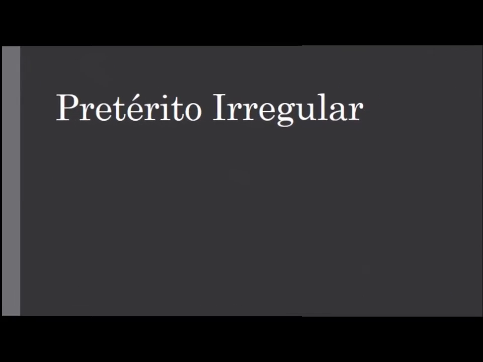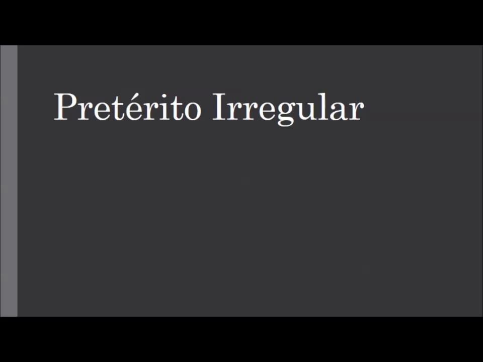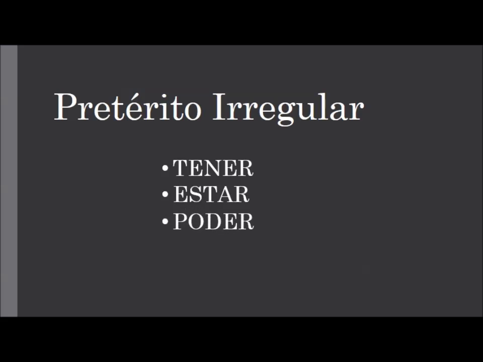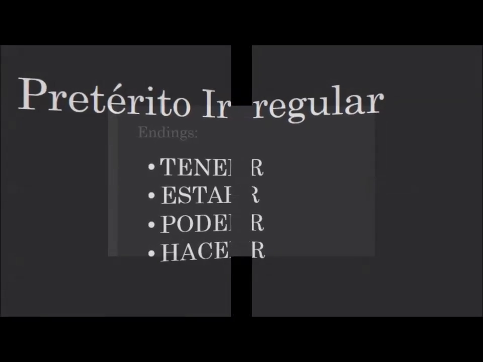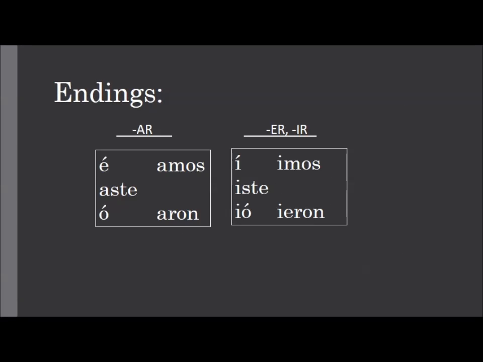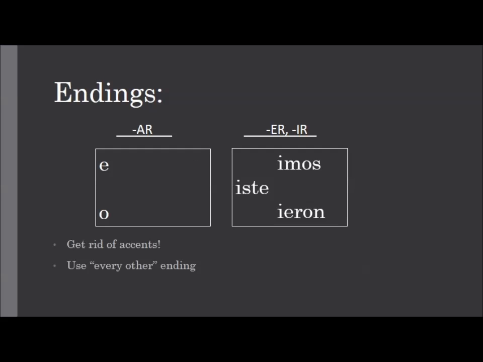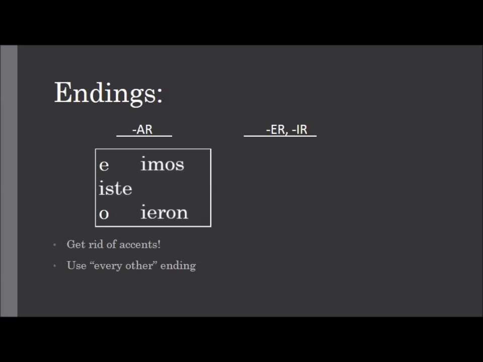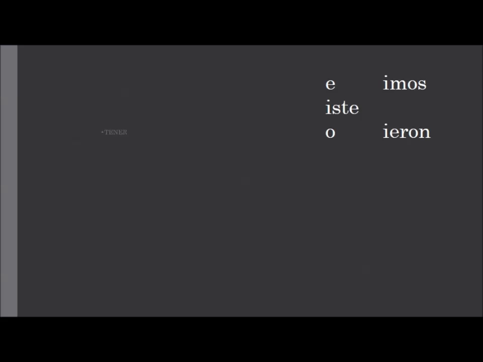Now in chapter 3a, we start with 4 new irregular verbs that we need to conjugate, and they're irregular preterite verbs. They are tener, estar, poder, and hacer. In order to conjugate these verbs, we're going to start with the endings from the regular verbs. We're going to take 2 steps here. Step 1, let's get rid of the accent marks. Irregular verbs have no accent marks. That's good news. Step 2, we're going to use every other ending. We're going to combine those 2 boxes, and we're going to end up with the endings for all of the